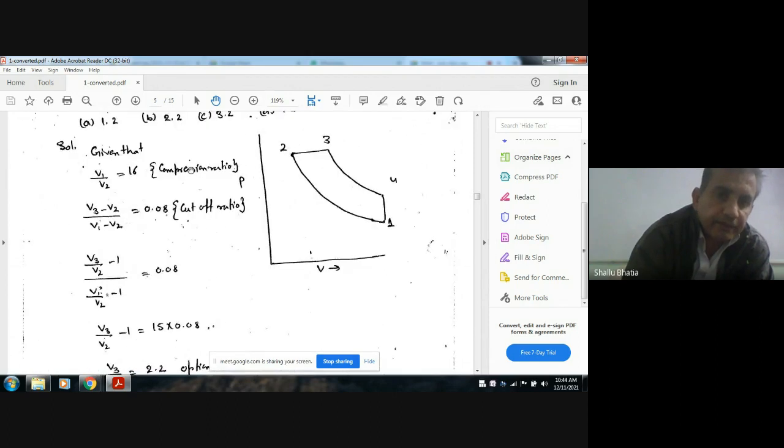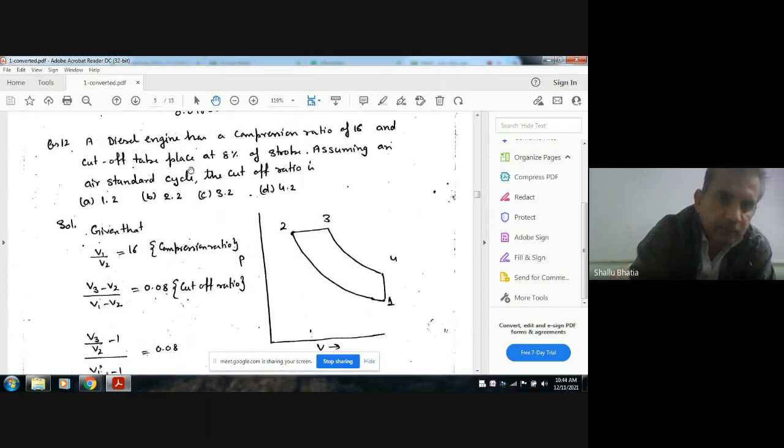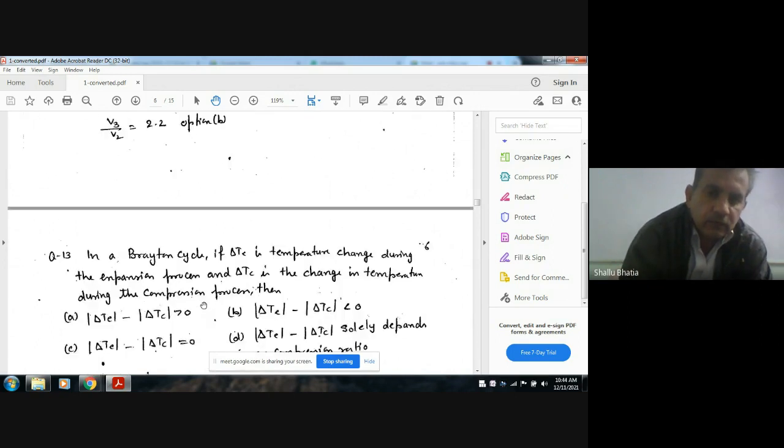Here it is given that cutoff takes place at 8% of the stroke. So this is your cutoff, and this is your whole stroke. So V3 minus V2 is 8% of V1 minus V2. Okay. Next question.